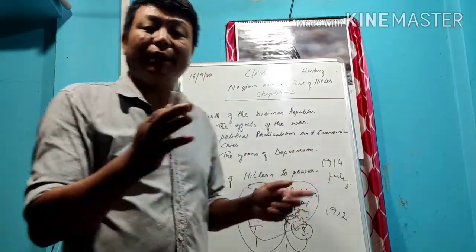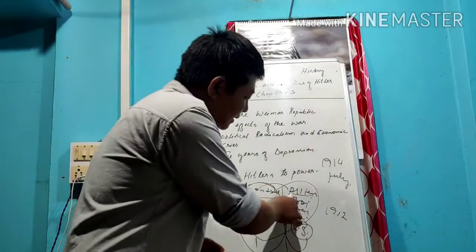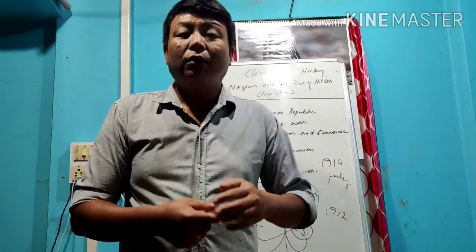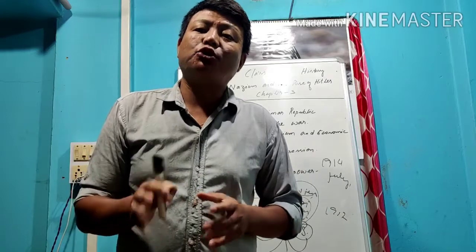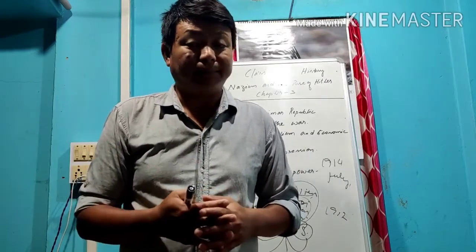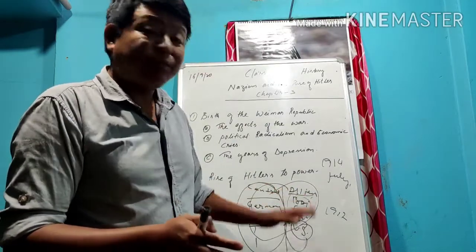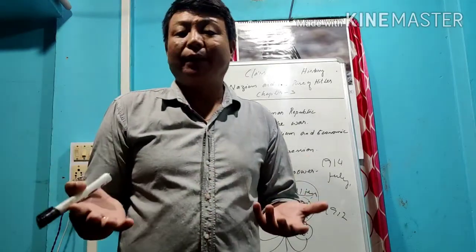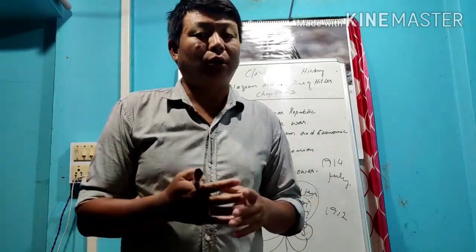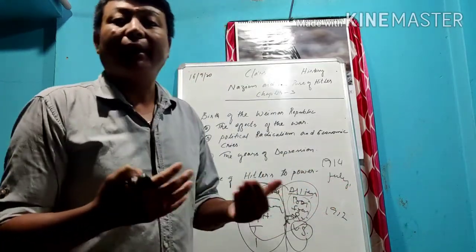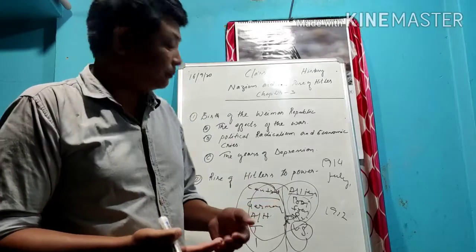And besides that, during the First World War, the alliance powers, Britain and France, took huge amounts of loans from the USA. Due to that, if these alliance powers lost, the USA would not get their loan back. So that is one reason the USA joined the war, so that they could recover their loan.